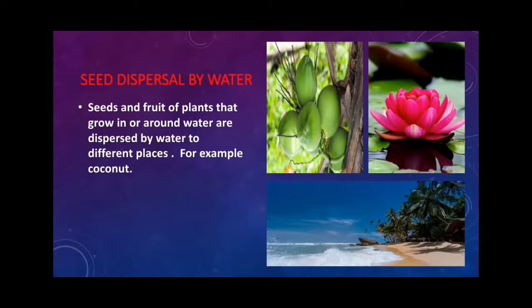Trees such as coconut that grow near the beach often have their fruits carried away by the sea. Coconut fruits have thick, fibrous, waterproof outer coverings, which enable them to float in the salty water for a long period of time.